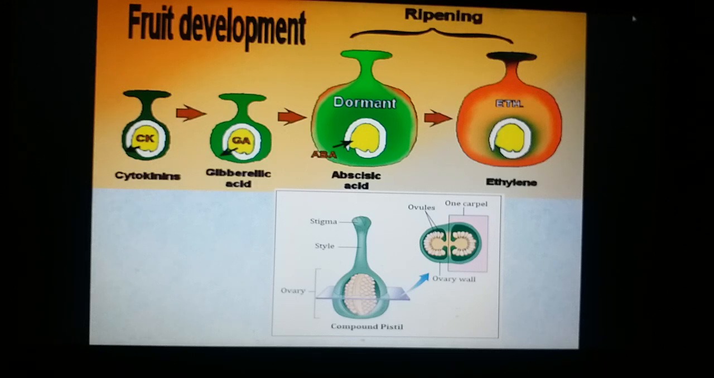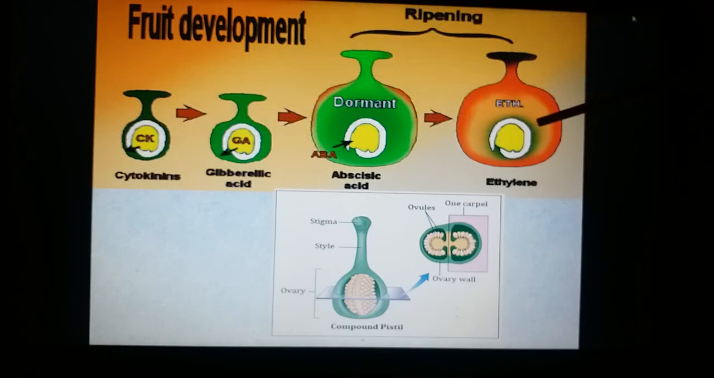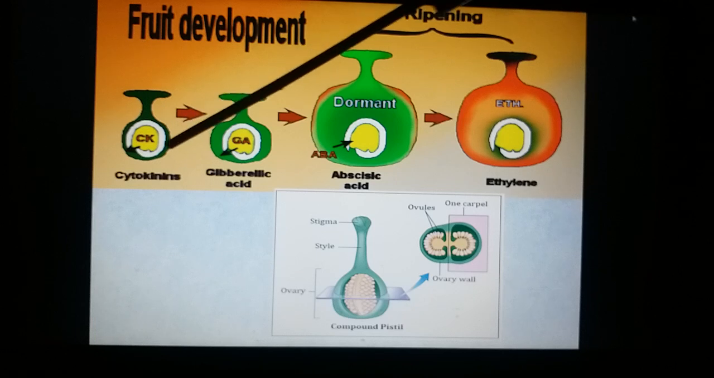Fruit is a post-fertilization effect of the ovary. What I mean to say is, after fertilization, this is the gynoecium in fact, this ovary will turn into the fruit and inside, ovules will be turning into the seeds.